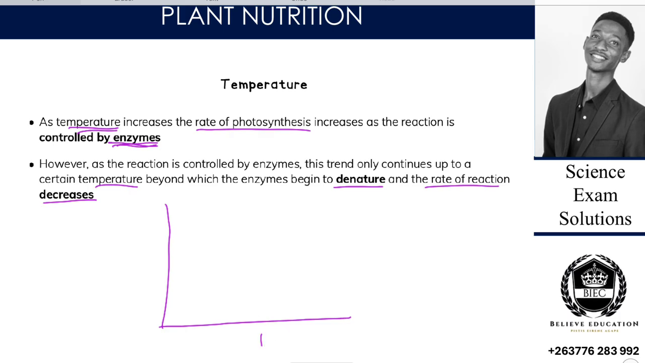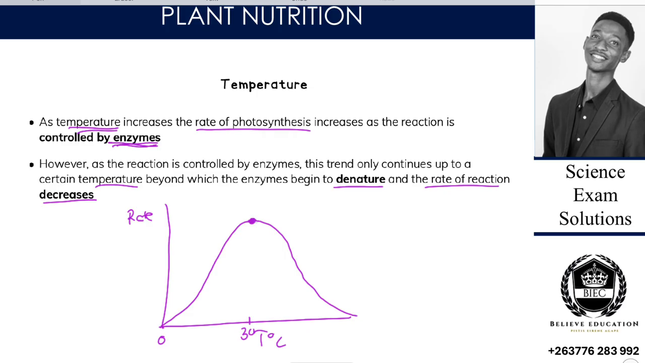We are saying temperature, right? So let's say the enzymes have an optimum temperature of around 30 degrees. That's where they have the highest rate. If they have the highest rate there, then we have the rates decreasing on the other side. So as we increase the temperature from 0 up to 30, we see that the rate of photosynthesis will be increasing, but up to a certain level, which we call the optimum temperature, right?